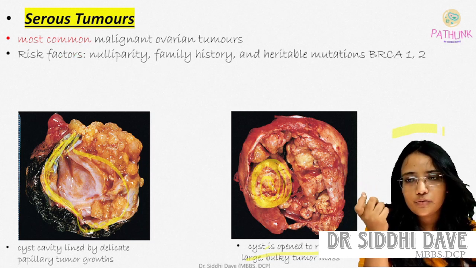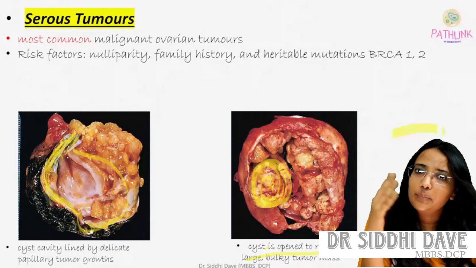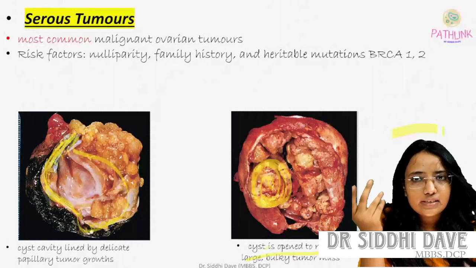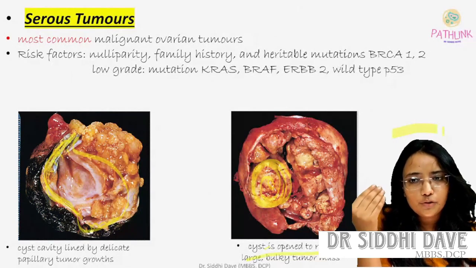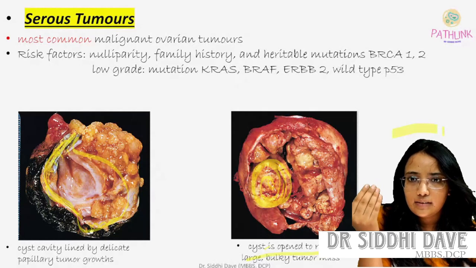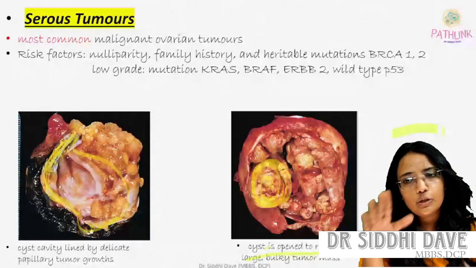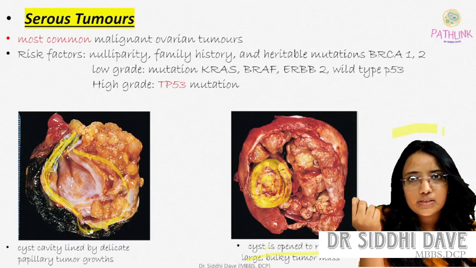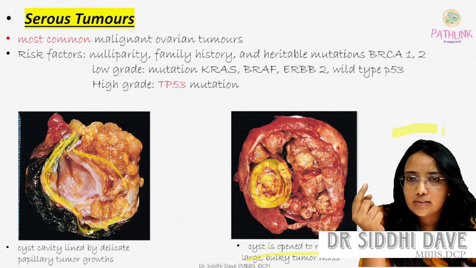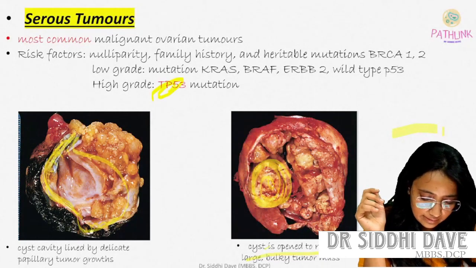Then the risk factors for the serous tumors are nulliparity, family history, heritable mutation like BRCA1, 2. In serous tumors, there are two types, high grade and low grade. In low grade, mutations are mostly KRAS, BRAF, ERBB2 and wild type P53. This kind of mutation will be seen in the low grade type of serous tumor. Then the high grade type of serous tumor will be seen with TP53 mutation.